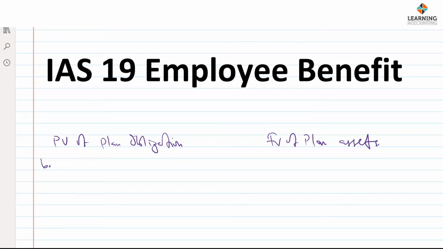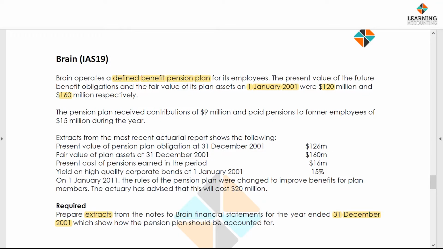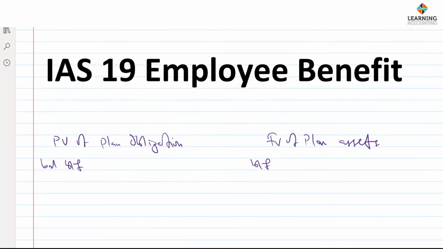Now the question has given us the actuarial value at the beginning of the year. Okay, this is not a T account, bear in mind. I'm only putting them side by side to make it easy while picking out the information in the question. So we have here for obligations 120, and for assets 160. So we have it here, 120 for obligations and 160 for assets. Again, this is the actuarial figure at the beginning of the year. Okay, so let's go back to the information in the question.